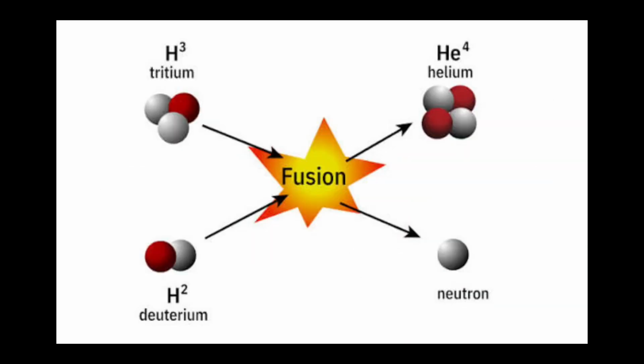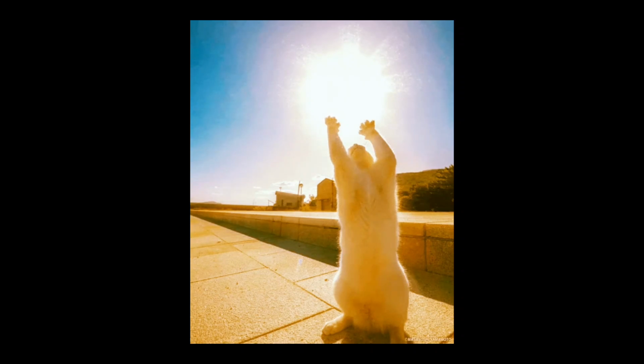There's two ways to get energy from atoms: fission and fusion. Fission means splitting atoms apart, and fusion is the opposite, smashing small atoms together. Fusion is what powers the sun. It releases even more energy and creates less waste. The problem is, fusion is extremely hard. We've basically been trying to build a tiny star on Earth, and the star keeps saying no.